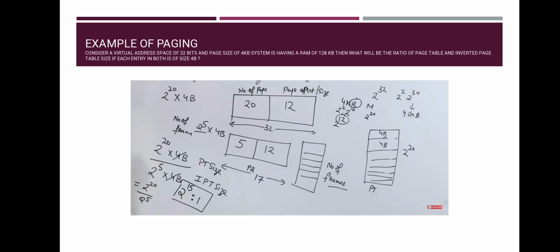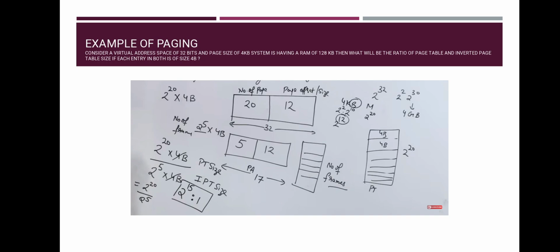So if this is 12 and the total size is 32, then the number of page bits will be 20. The number of pages is not 20; the number of pages is 2 raised to the power 20, because 20 is the number of bits we are using to represent it. So the first value we get is 2 raised to the power 20. Now, 2 raised to the power 20 means there is 1 mega page. What will be there in those mega pages? On every page we store some values,